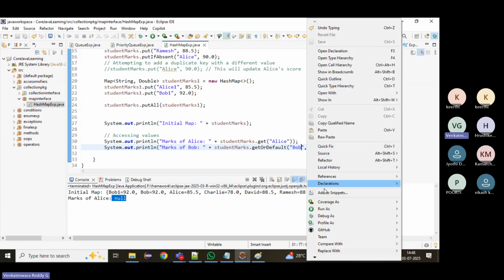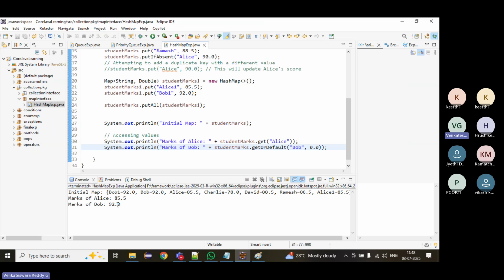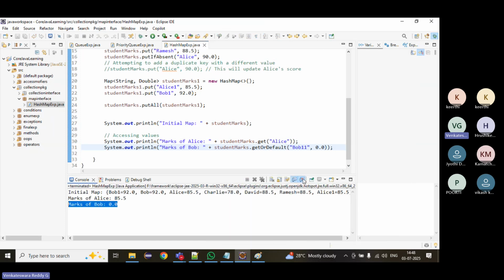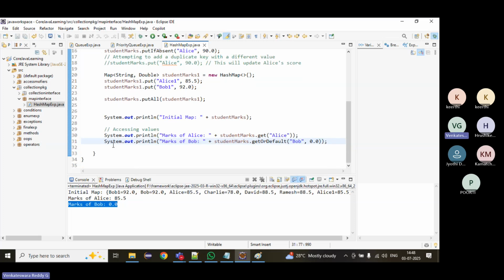If it is there, it will return the marks of the student. See, Bob is there, it returned 92. Suppose Bob111, there is no such student, so it will return 0. With getOrDefault we can also pass a default value if the student is not available. That is get and getOrDefault.